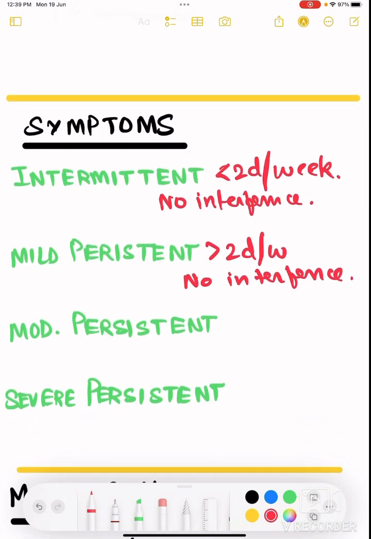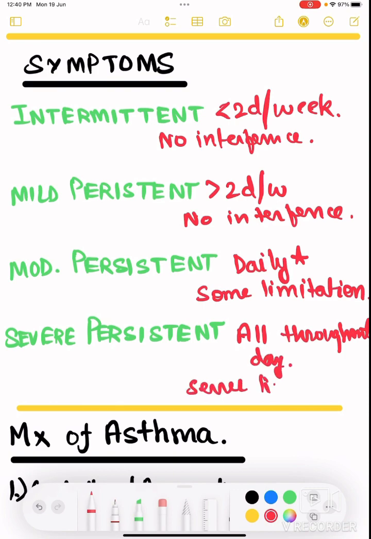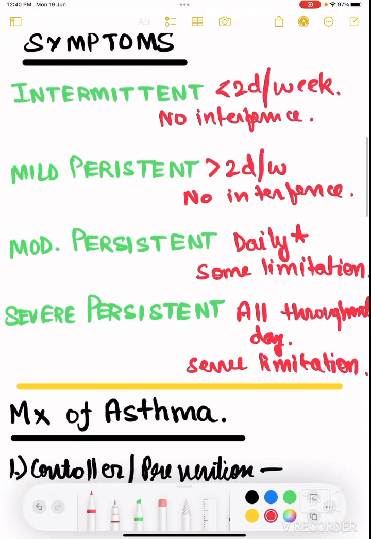We call it moderate persistent when the symptoms are present daily, very important, and there is some limitation in daily activities. And we call it severe when symptoms are present daily and all throughout the day, every time, and of course there is severe limitation. You cannot even go to your bathroom because of your severe asthma. This is called the severe persistent type of asthma.